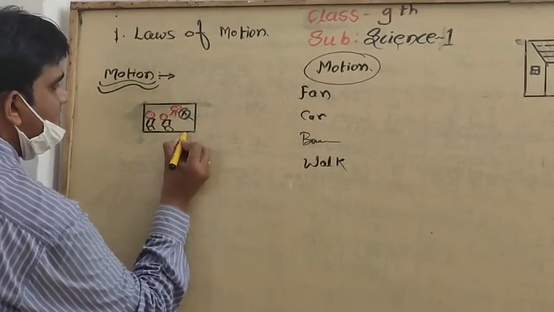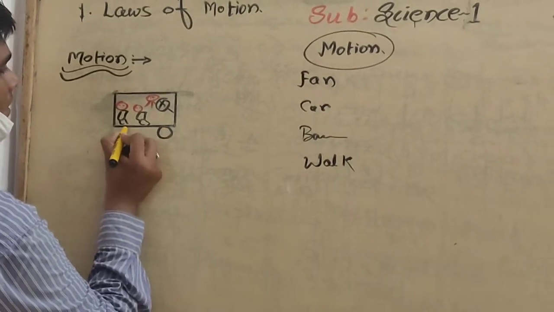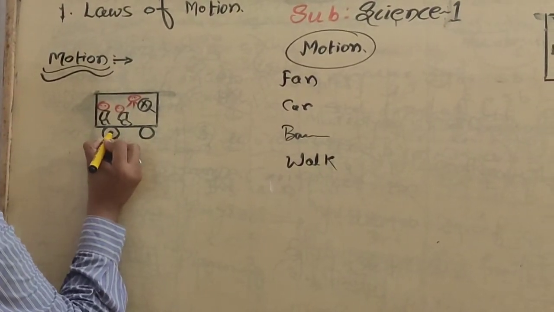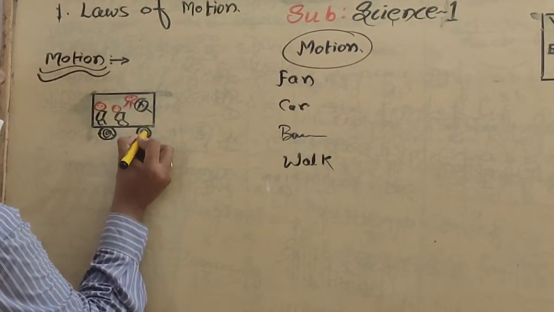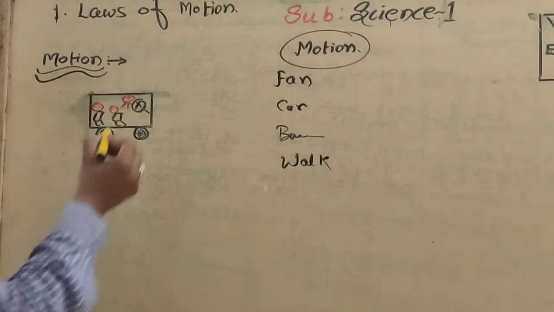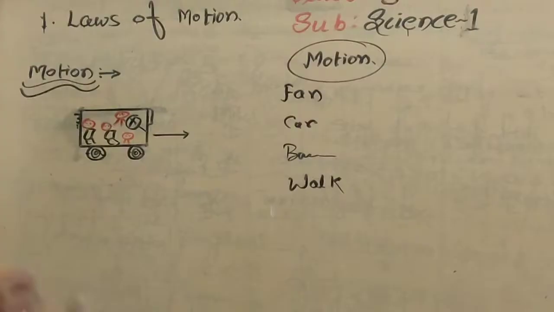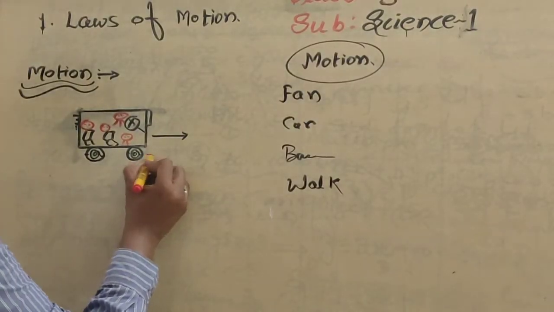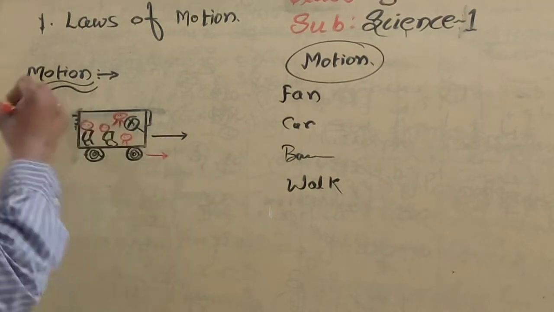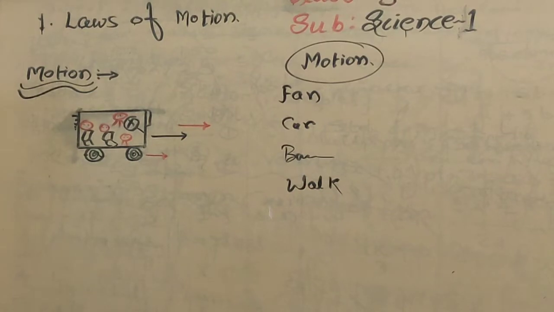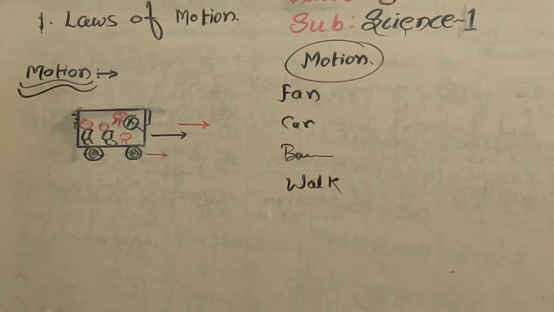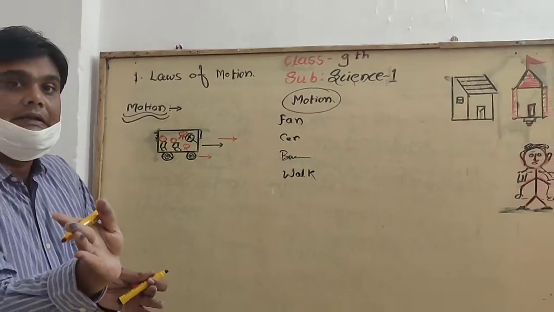Now suppose these are the wheels. When these wheels are set into the motion, when driver starts this vehicle, as the wheels are set into the motion, bus started running. What happens when obstacle comes or driver has to turn?